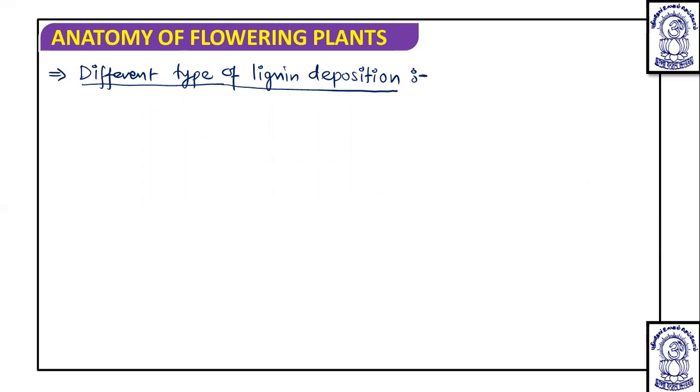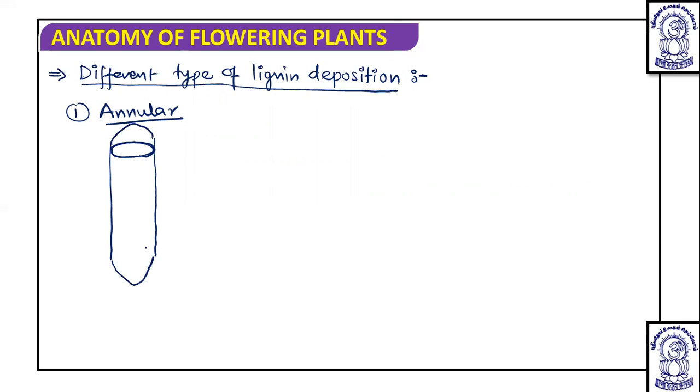So different types of lignin deposition are found. The first type is annular. Suppose this is a trachea, and in the inner wall you will see the thickening at intervals.